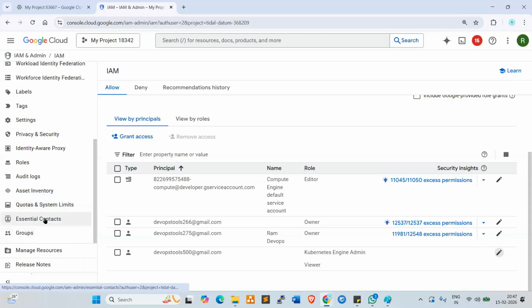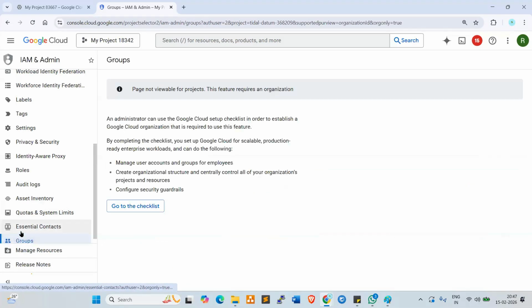Quotas, essential contacts, audit logs. So these are all different options available. Now, group creation: click on groups. Currently it is not viewable for this project. There are some limitations, some permissions here. Okay, so permissions we need to follow.